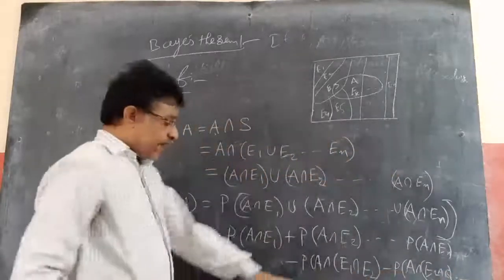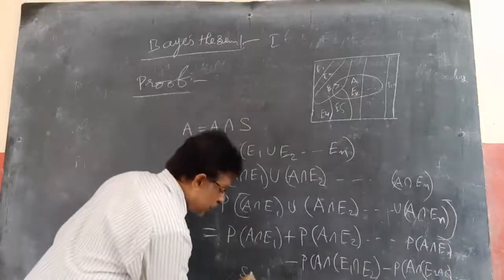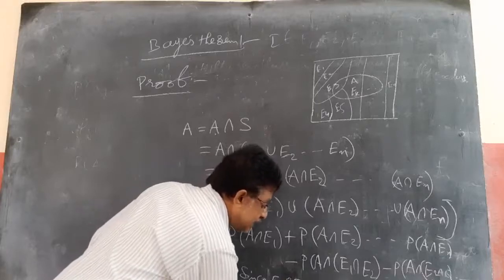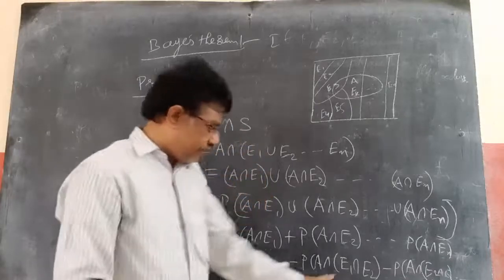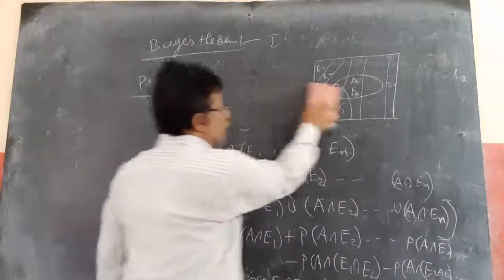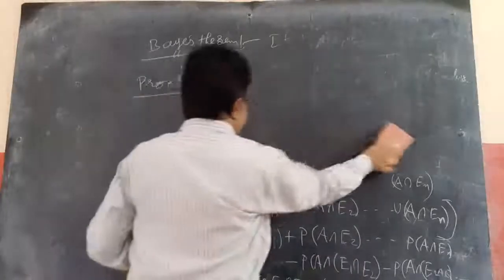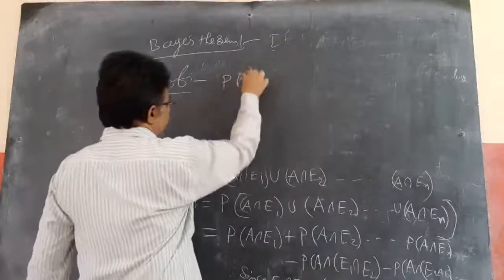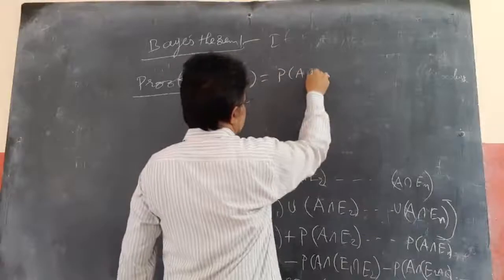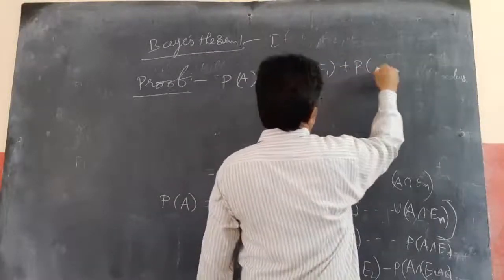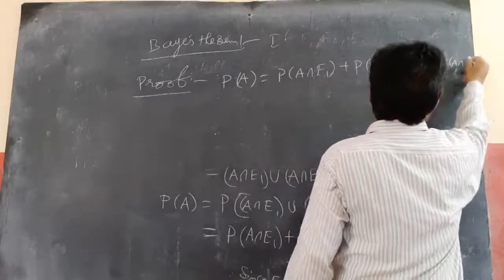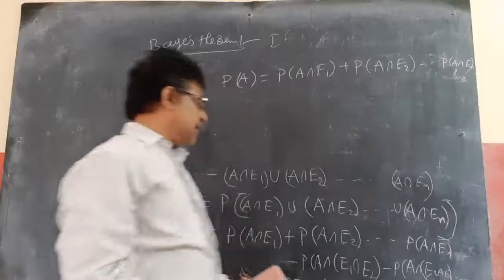But all these are fine because Ei intersection Ej equals phi, so all these are zeros. So what is left out is P of A equals P of A intersection E1 plus P of A intersection E2, and so on, P of A intersection En.